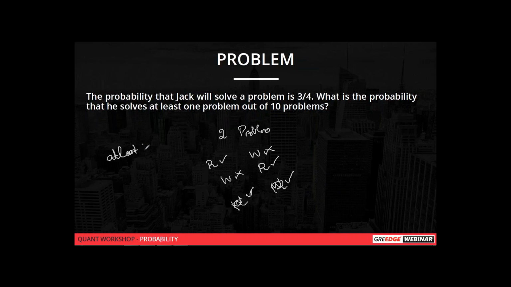At least one means minimum one question should be right. But maximum one means only one question should be right. So there is a difference. So at least two means at least two problems should be right in that case. It can be two or more problems.